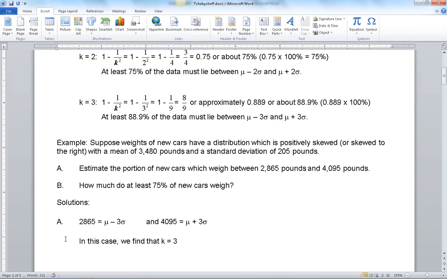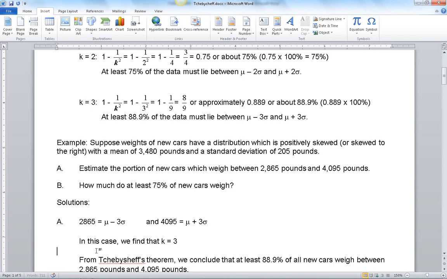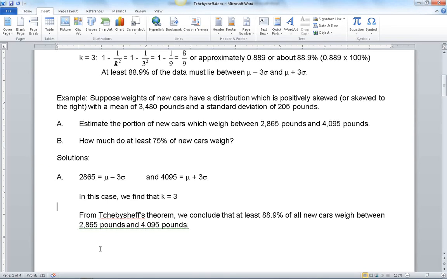Okay, in that case, we have k equal to 3, so we're in this last section talking about Chebyshev's theorem that we've displayed. So what we can say is what? Well, from Chebyshev's theorem, I would say at least 88.9% of all new cars, and that comes from right here, weigh between 2,865 pounds and 4,095 pounds.